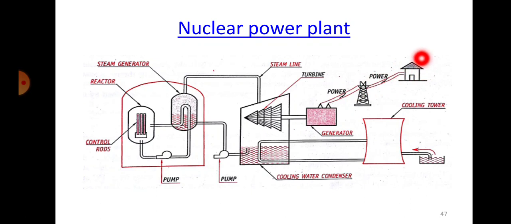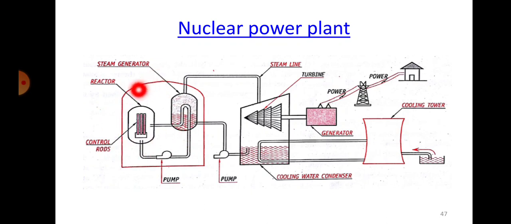and then it reaches the house or industry, let's say. So basically we are forming a steam power plant only here, isn't it? But how do we produce the steam? We are not using coal or boilers to produce the steam to run the steam turbine, but we are using nuclear energy here.